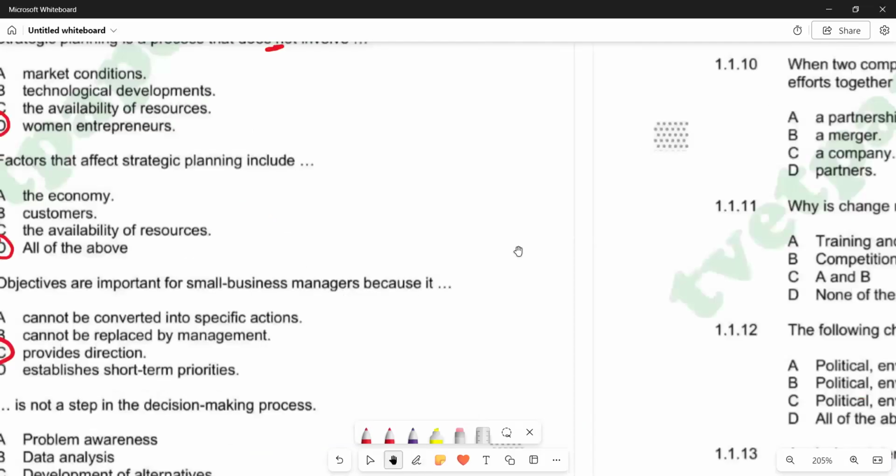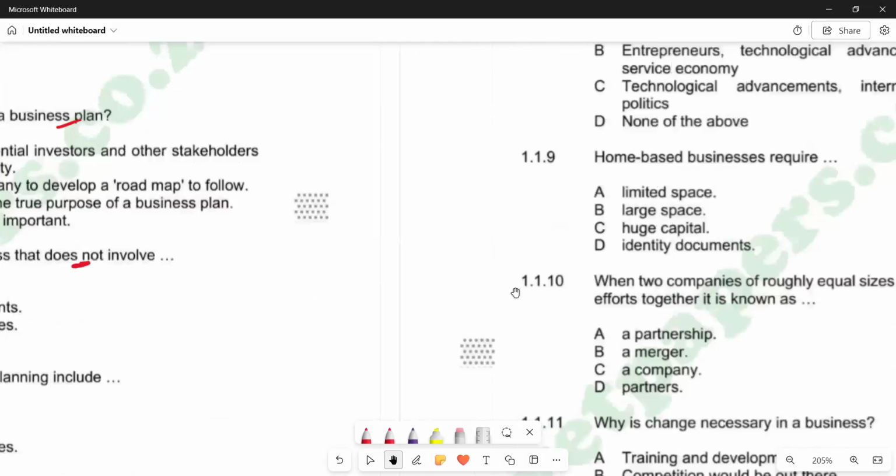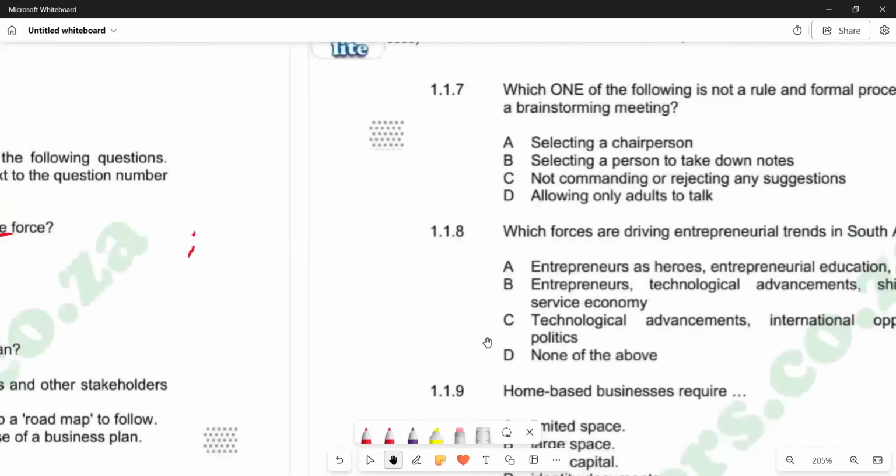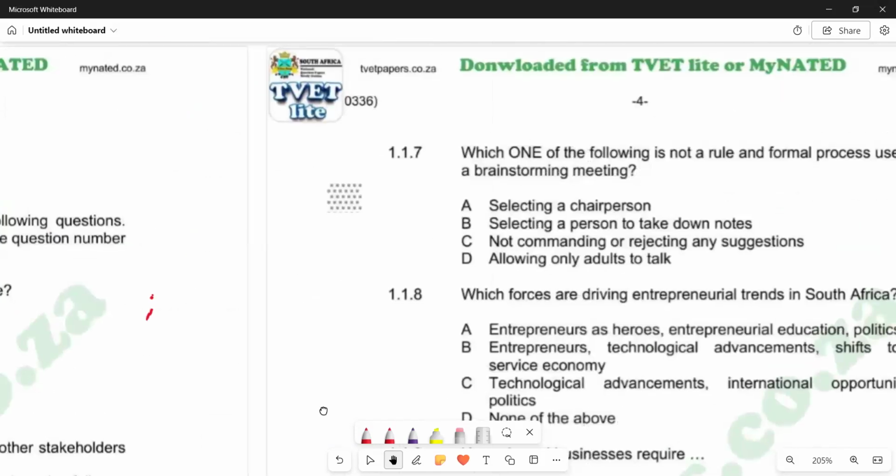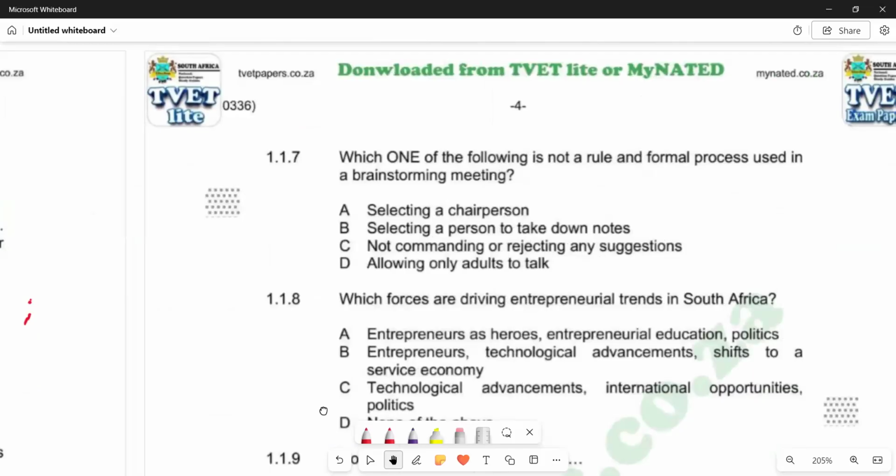If you go to 1.1.7, it reads, which one of the following is not a rule and formal process used in a brainstorming meeting? A, selecting a chairperson. B, selecting a person to take down notes.